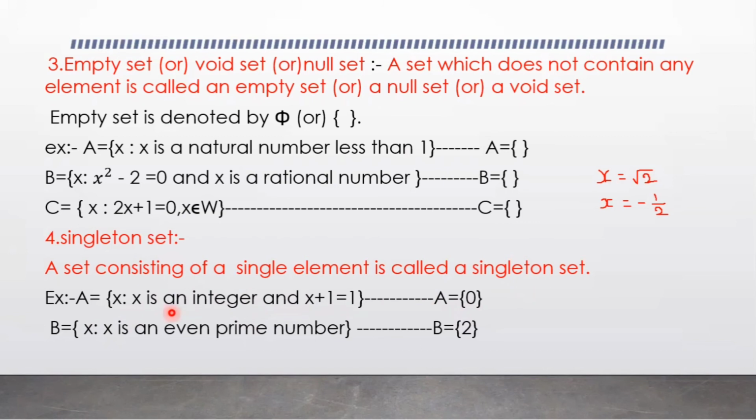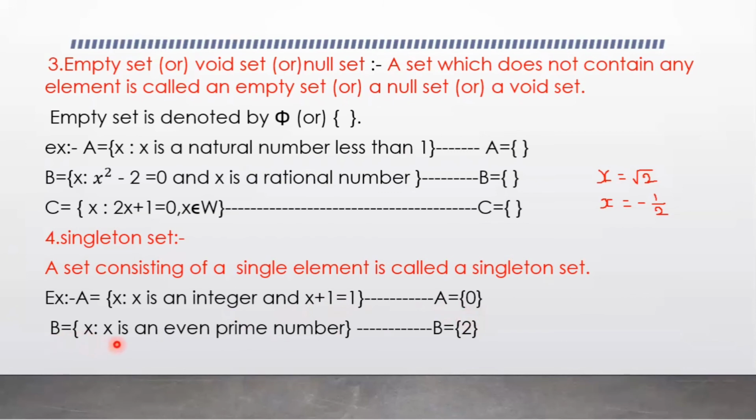Suppose if x is a natural number, then there is no element. 0 is not a natural number. So at that time the set is an empty set. But here x is an integer. There is one element, that is 0. A is a singleton set.